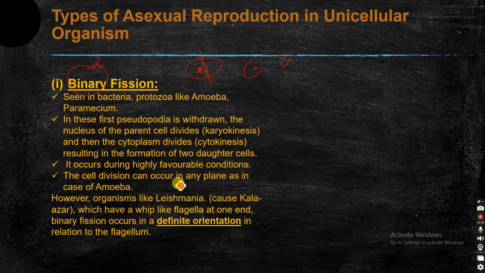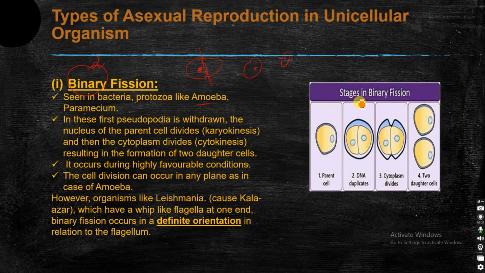One thing we need to remember about leishmania is that in binary fission like amoeba, there is no specific site where the fission will take place, whereas in leishmania it occurs in a specific position or in a definite orientation. In case of amoeba, it can occur anywhere inside the cell.